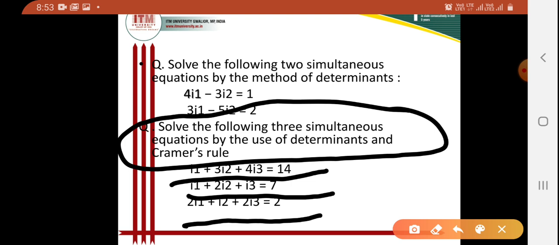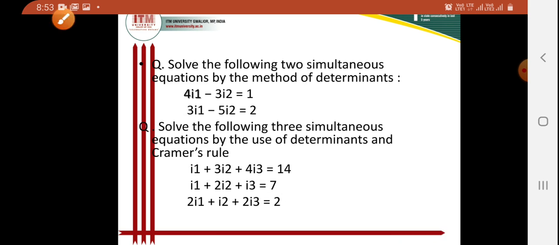Now what is our aim? We have to solve these three equations by the help of the determinant method, and by applying Cramer's rule I can find the unknown quantities I1, I2 and I3 from these three equations. So now coming to the solution of this question.